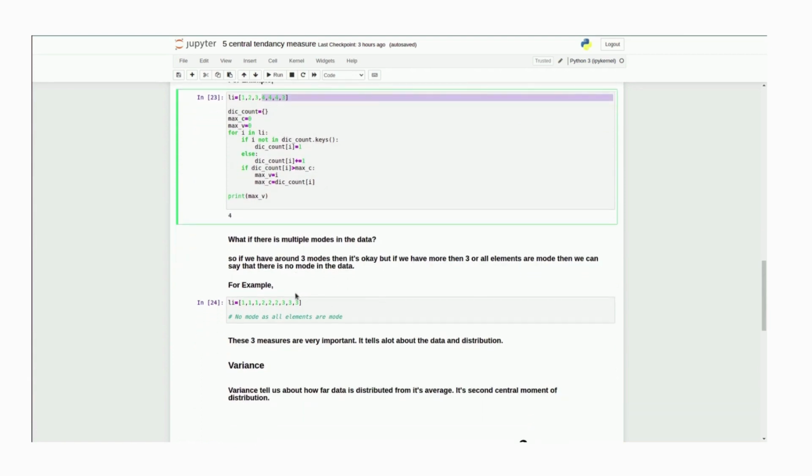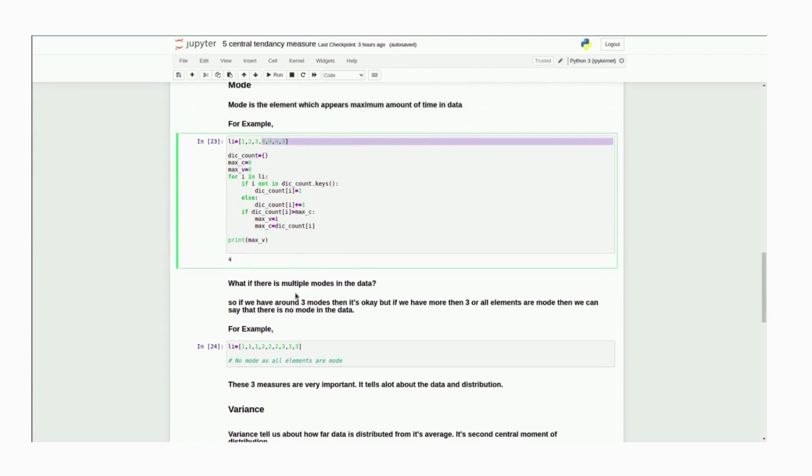Sometimes there are multiple modes, where 2 elements occur the maximum number of times. For example, if I add 3 to this list, now we have 2 modes, 4 and 3, both coming 3 times. So what to do in that case? In a general scenario, if we have more than 3 modes, then we consider that there is no mode in the data, because it does not make sense to use multiple modes.